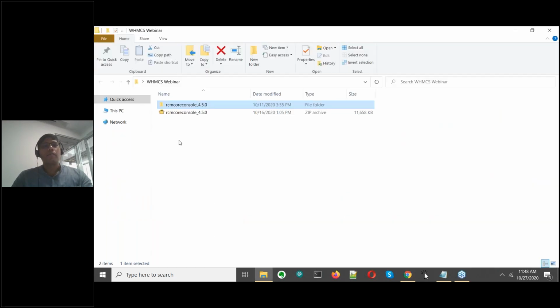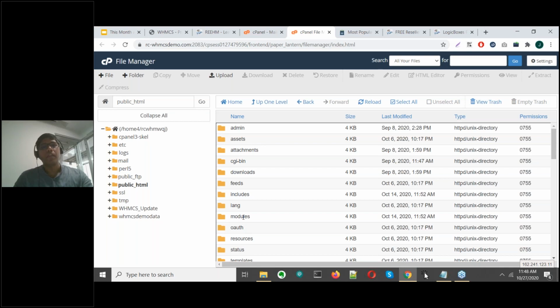Now, if you have just configured the domain registrar module, you will not find this modules folder here. This modules folder will be seen in your file manager if you've configured a hosting server. So the moment you configure a hosting server, WHMCS creates this module folder because hosting gets added as an add-on module to your default WHMCS installation.